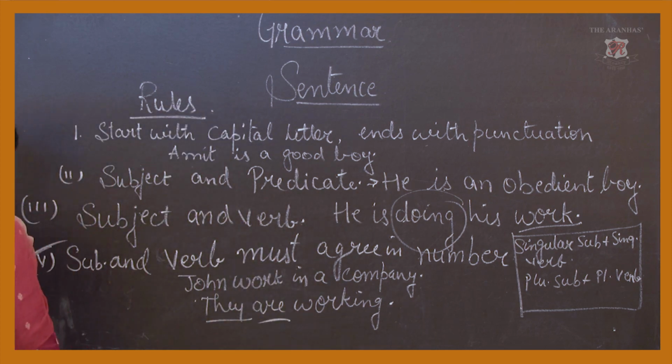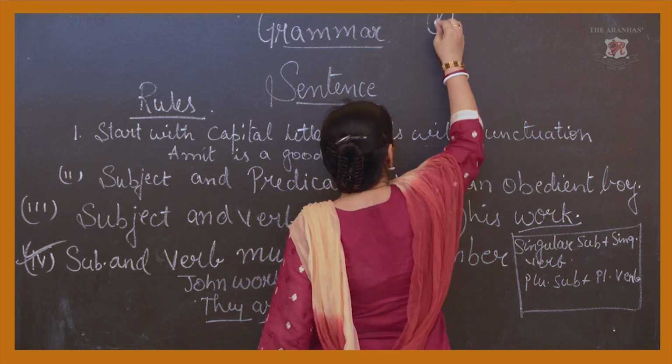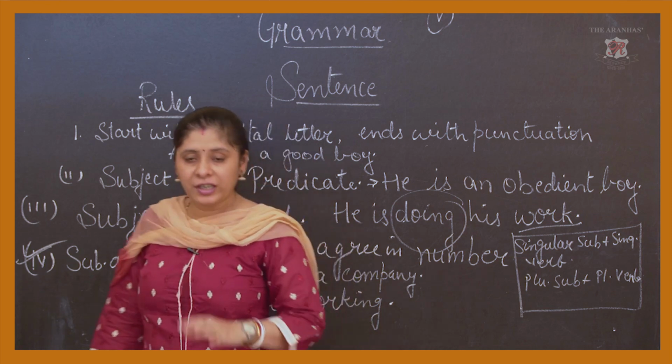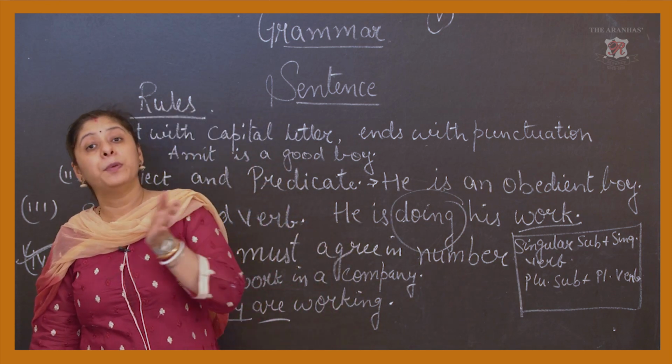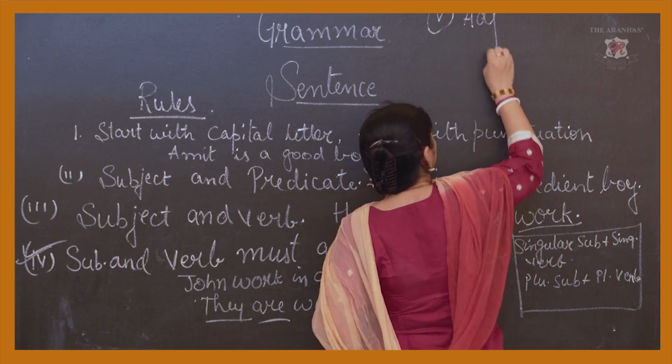The other thing, the fifth rule, is about the adjective. An adjective usually comes before a noun. We have to remember this.